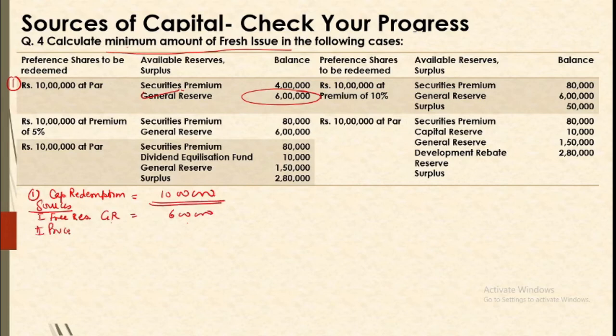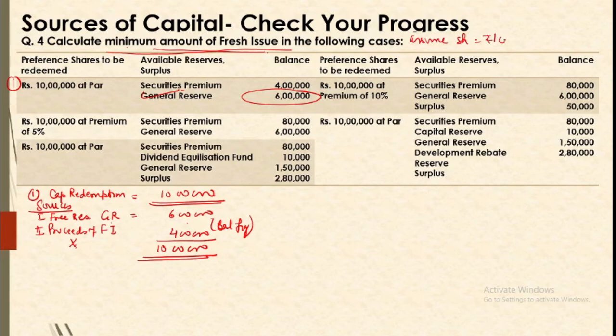So the proceeds of fresh issue have to be, since we are to match the total 10 lakh, 4 lakh. So this is the balancing figure. In practical questions, one will be given, and the other is the balancing figure. So how many shares will be included here? Although we are not given the fresh issue price, if we assume a share is of 10 rupees, then number of shares into 10 rupees is equal to 4 lakh. So the number of shares has to be 40,000.